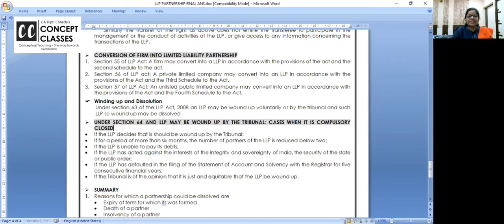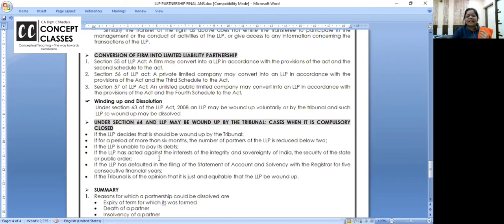What are the cases when it is compulsorily closed? LLP decides that it should be wound up by tribunal. LLP has given order to the court. If a period of more than 6 months is over and the number of partners is reduced to less than 2, if LLP is unable to pay debts, they are insolvent.